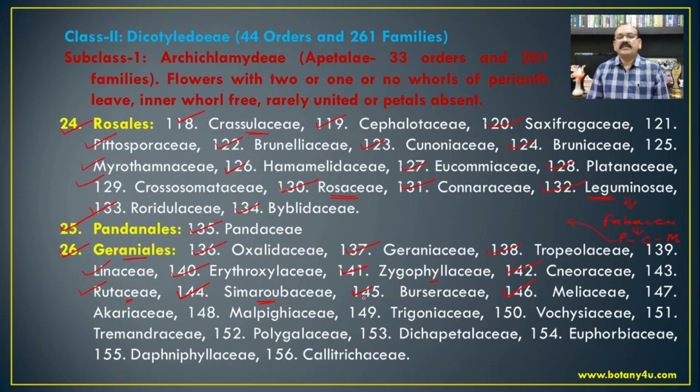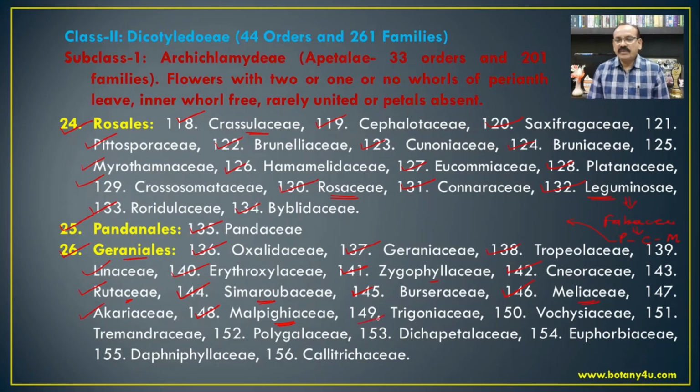Then Meliaceae, Melia azedarach, then Azadirachta indica, Soymida febrifuga. So these are the most common members from the family Meliaceae. Then Ochnaceae, Malpighiaceae, and the most common member from the Malpighiaceae is Aspidopterys, which is the vine and usually found in the forest.